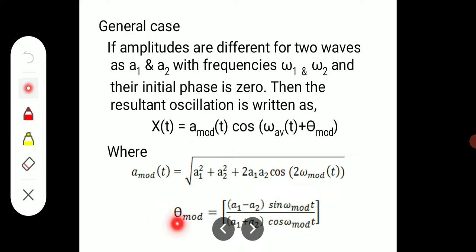The phase theta mod is given by (A1 minus A2) sine of omega mod t divided by (A1 plus A2) cos of omega mod t. So this is the general case for the composition of two collinear waves having two different frequencies.